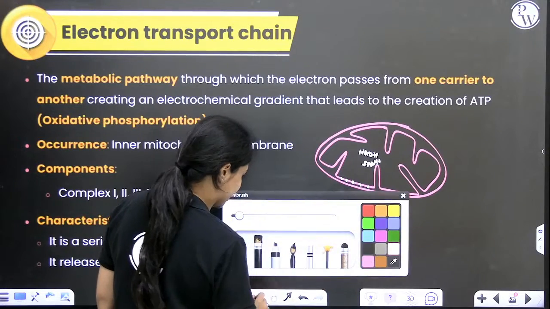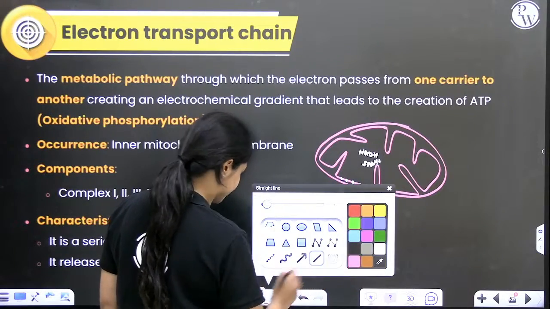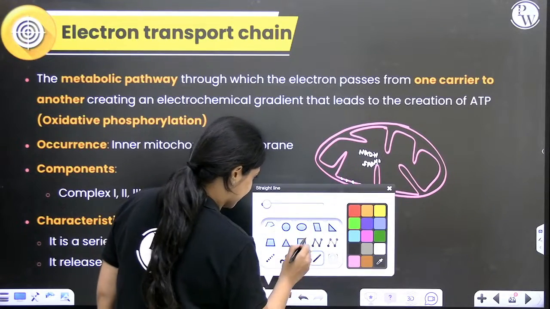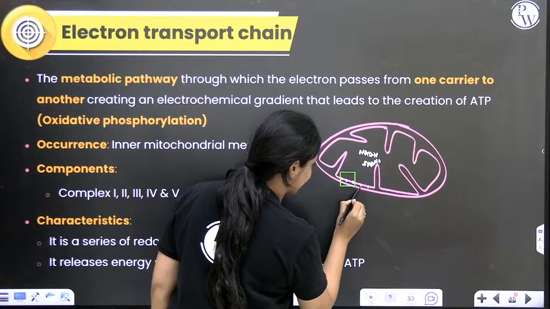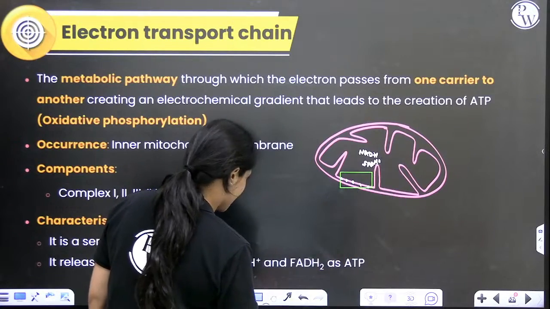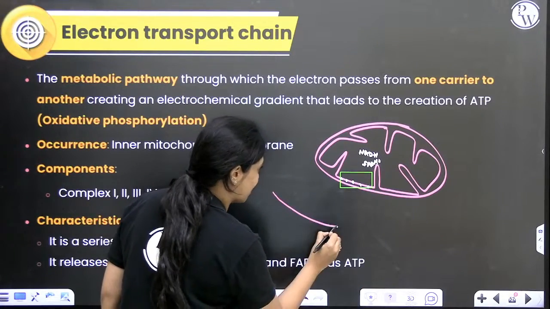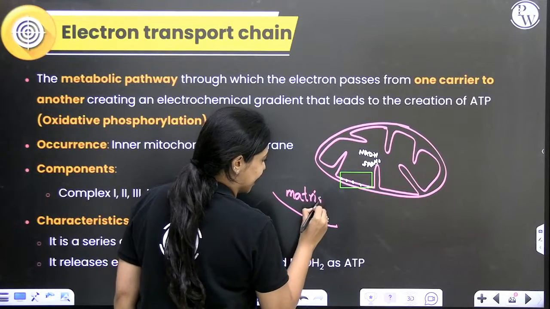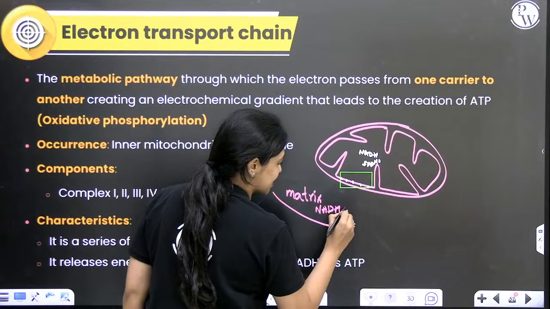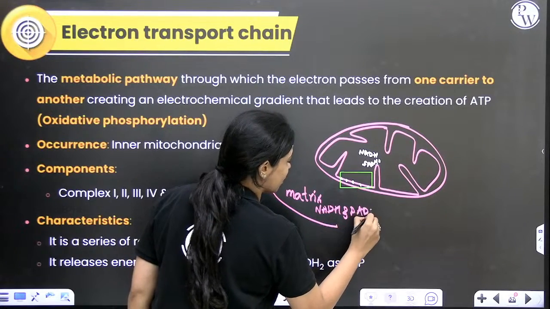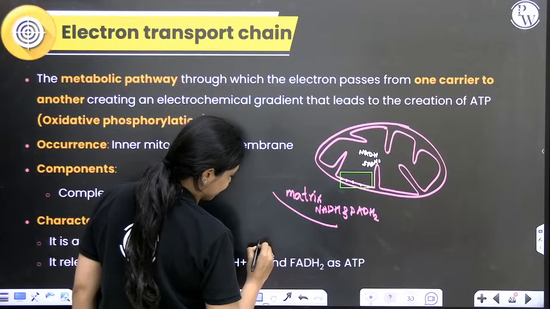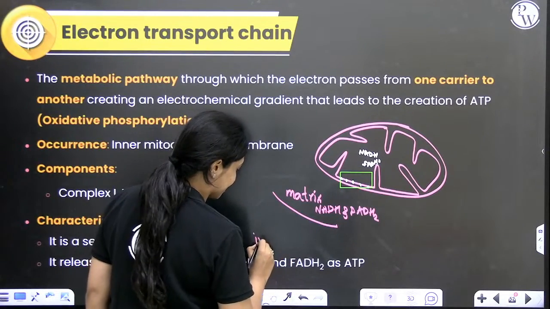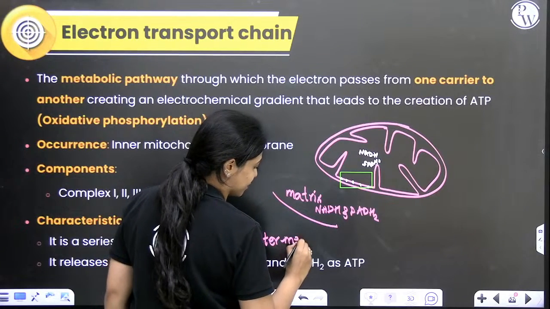If you take a look at this portion here, this membrane, if you focus here, you can see that on one side of the membrane, towards the inner side of the membrane, you have the matrix. And at the matrix, you have NADH plus, and FADH2. And on the other side of the membrane, you have the intermembrane space between the two mitochondrial membranes. This is your intermembrane space.